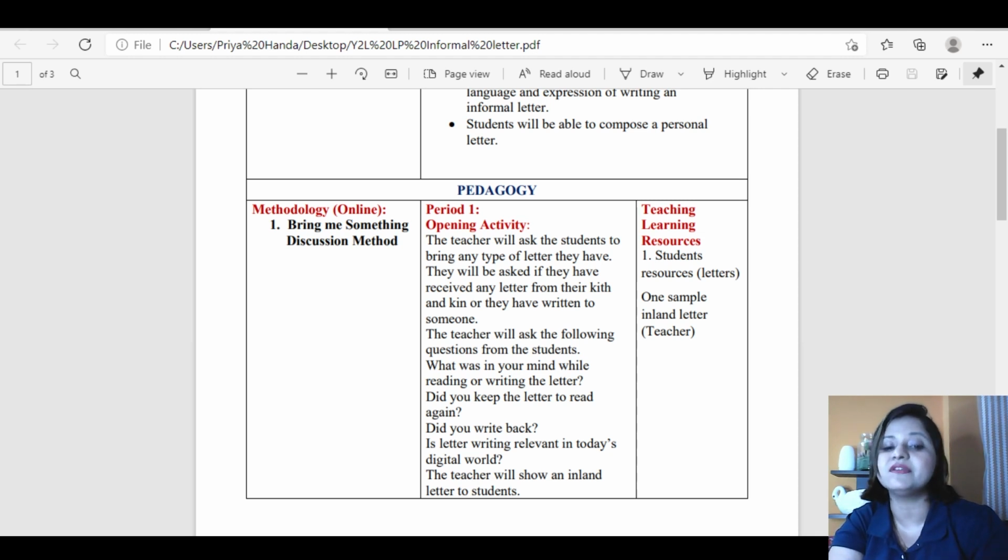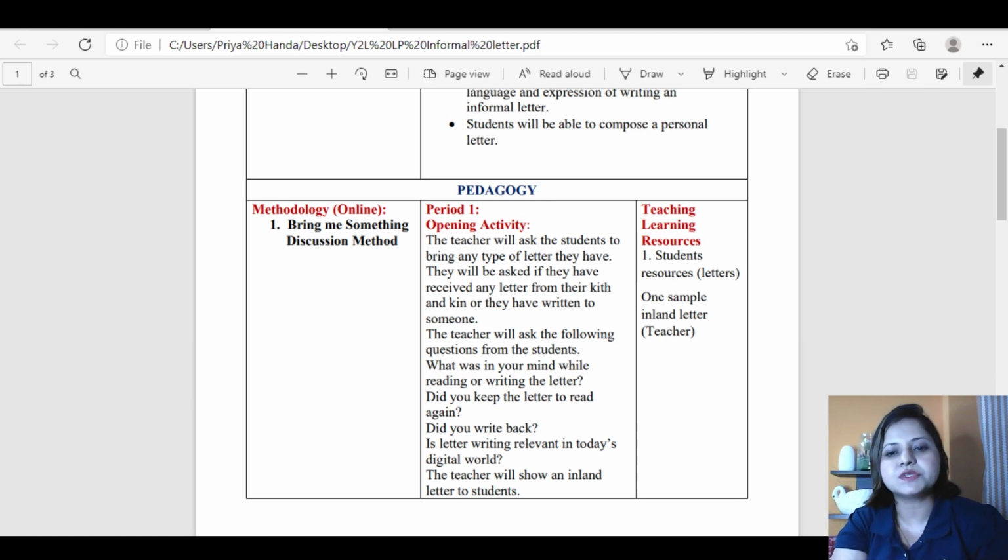Is letter writing relevant in today's digital world? So what you are doing, you're brainstorming, you're asking them to think. The teacher will show an inland letter to students, that this is the inland letter and how this is used for writing letters in reality.